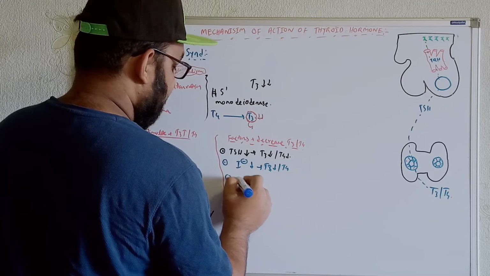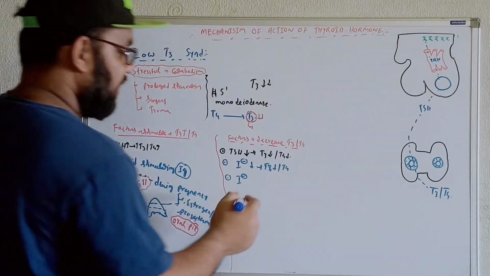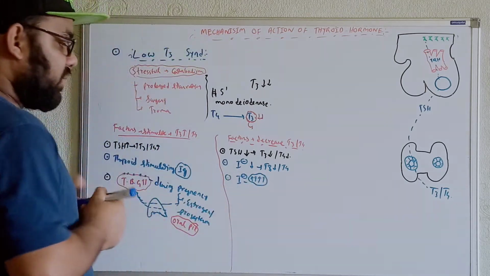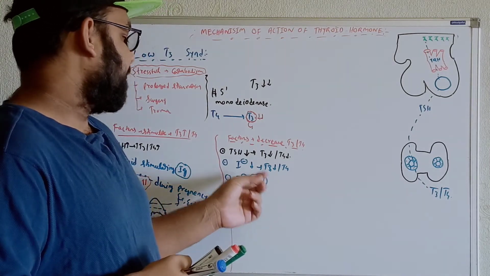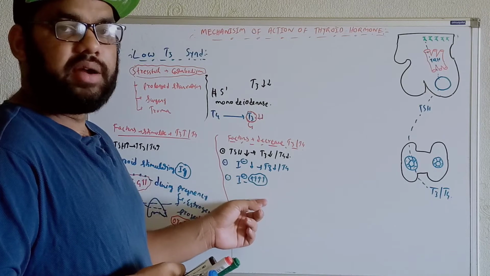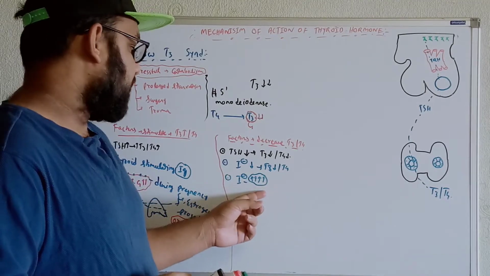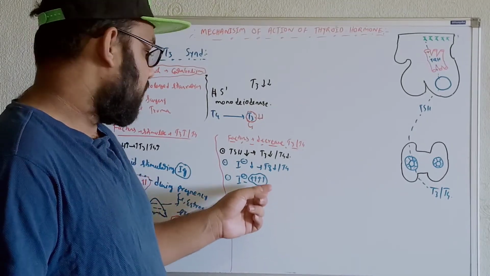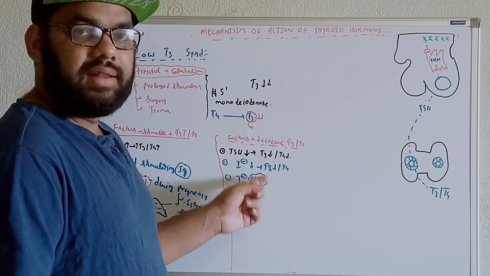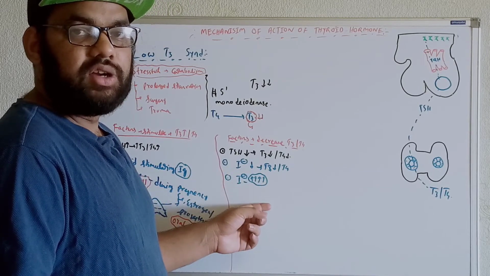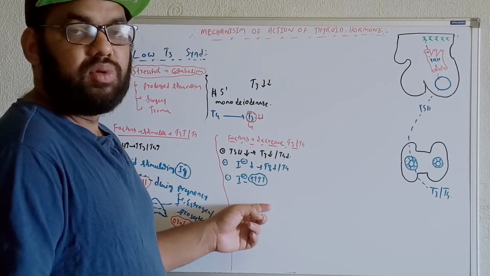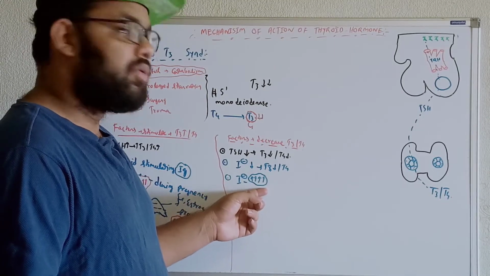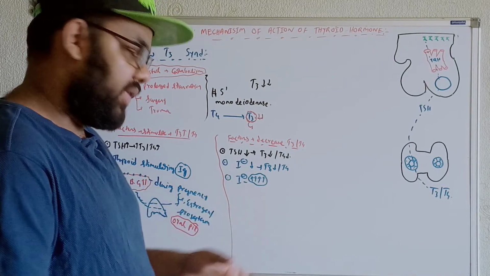Another thing: if the iodide level is increased too much, a severe increase, then as I said before, the iodide pump will be functionless. As a result, the iodide pump will not be able to take iodine into the follicular cells, and this type of effect is known as the Wolff-Chaikoff effect.